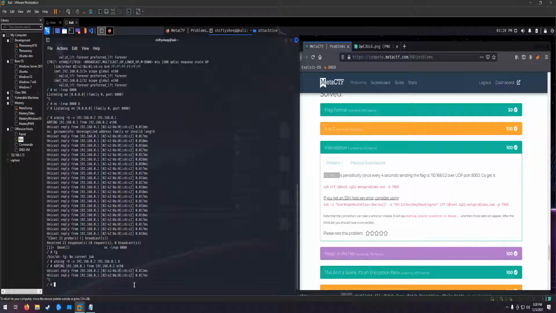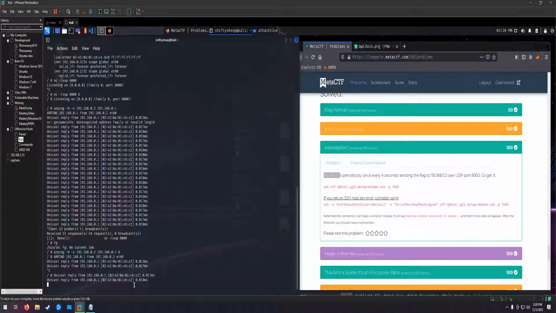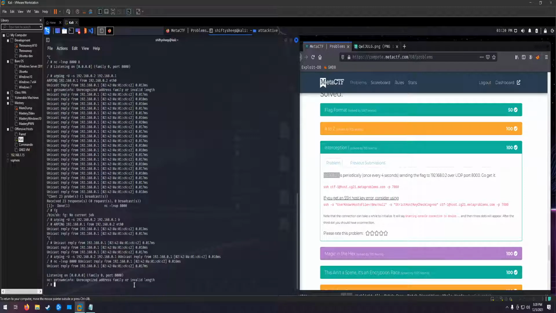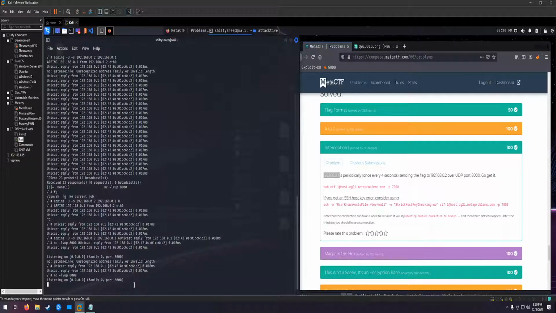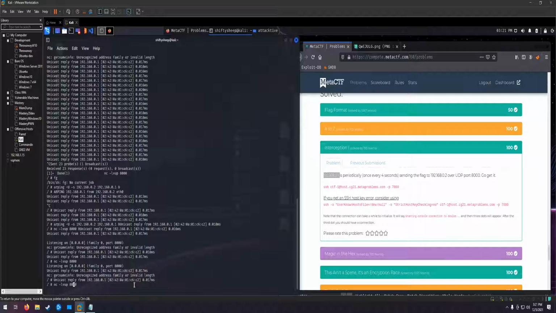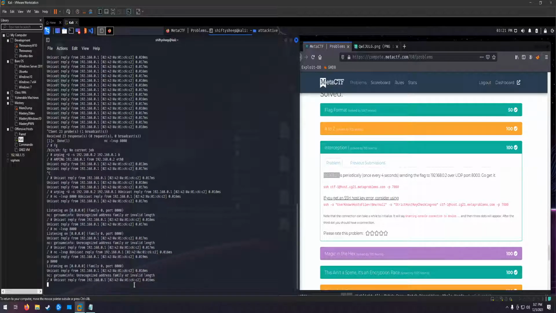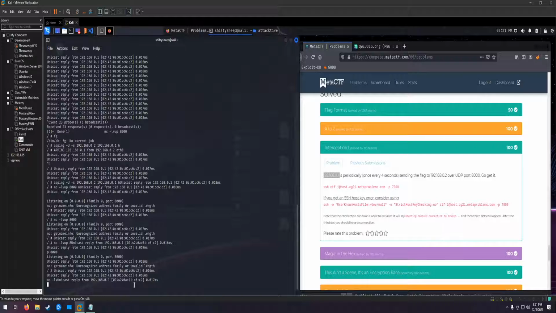We'll do it that way. Oh, it's the verbosity key.